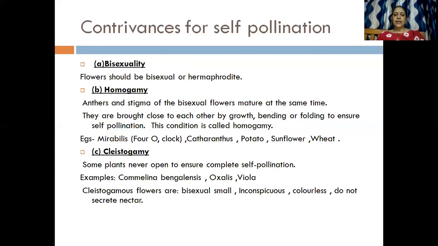And the third variety is cleistogamy. Now in cleistogamy what happens? Some plants never open to ensure complete self-pollination. For example, commelina, oxalis. In this cleistogamous flower, the flowers are bisexual, small, inconspicuous, colorless, and do not secrete nectar.